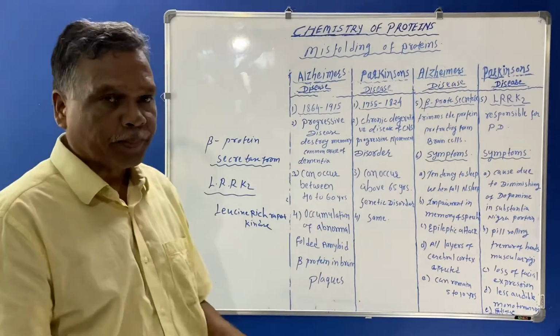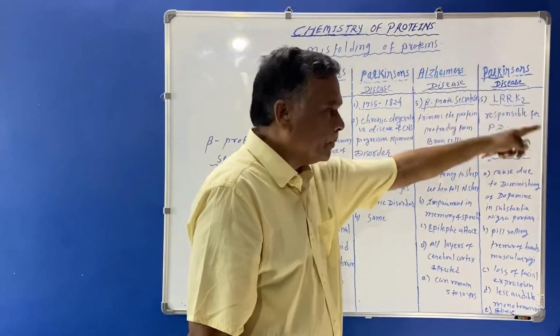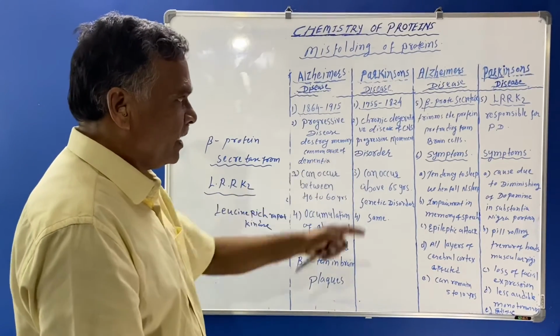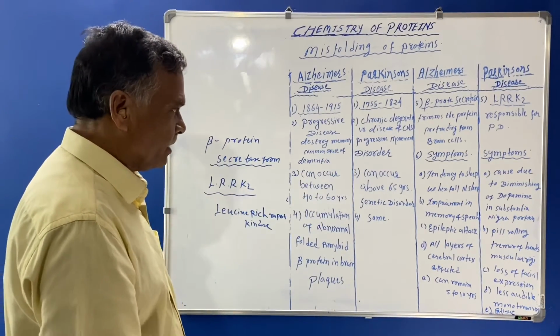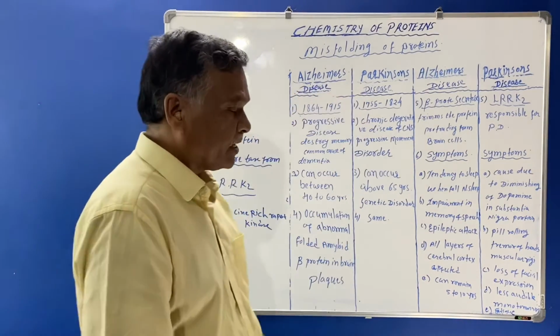When mutation of this enzyme is seen in the body, then Parkinson's disease can occur. These are some important points regarding Alzheimer's and Parkinson's disease.